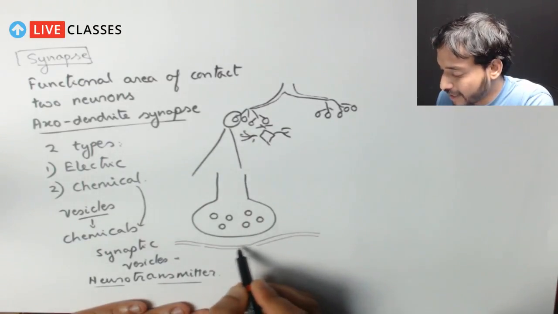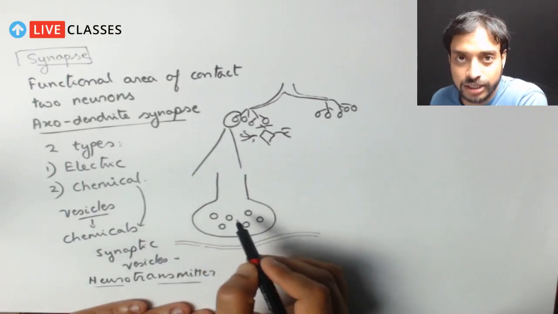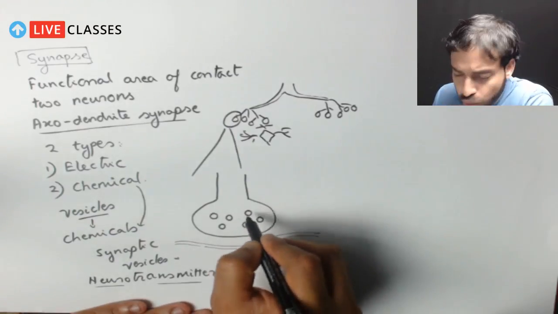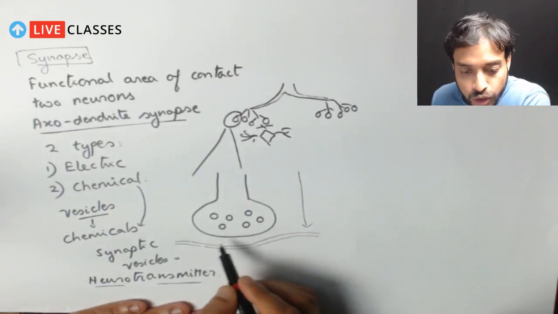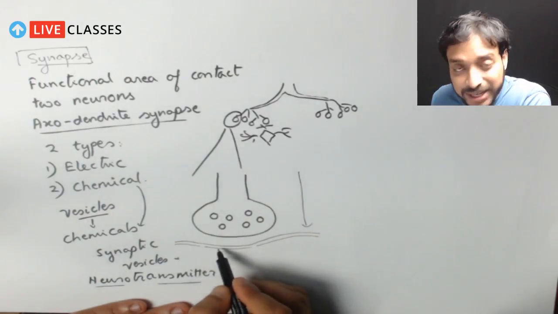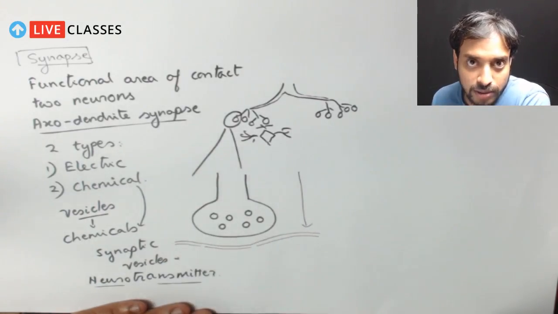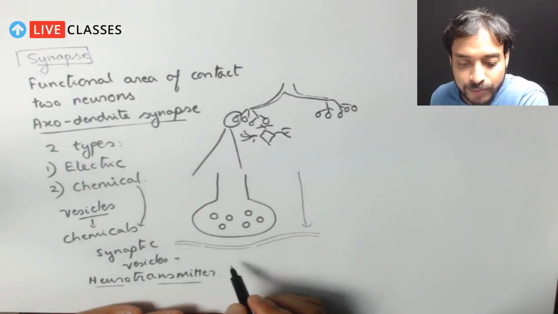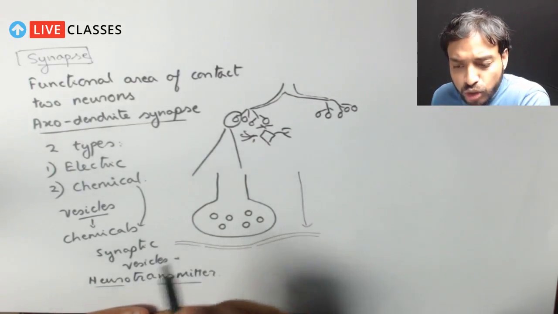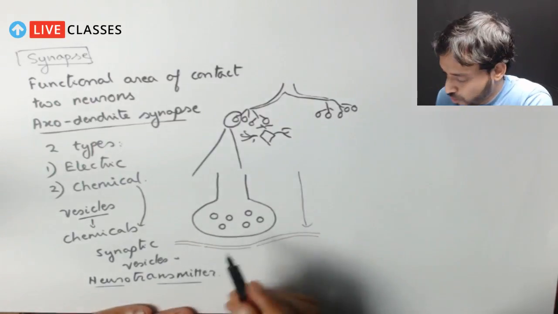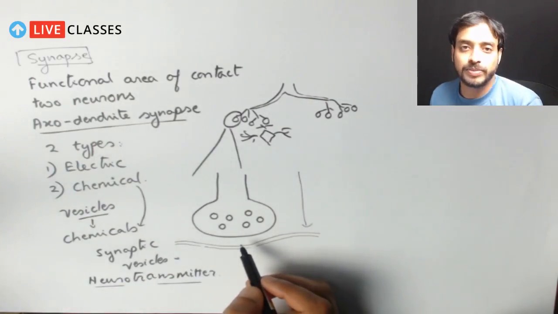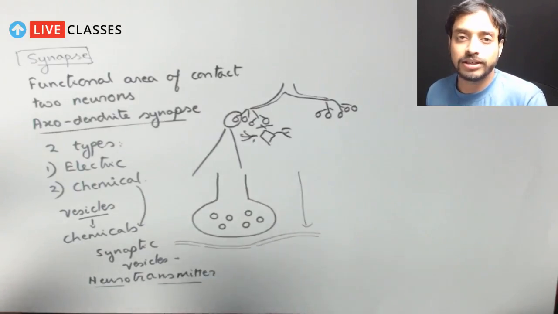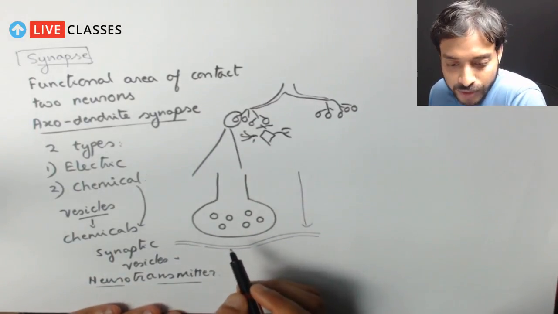So this is the ending of the previous neuron, this is the starting of the next neuron, correct? So the signal will be transmitted from this area to here. You remember this is the presynaptic membrane, okay? Also known as the presynaptic cleft. So this area is called the synaptic cleft from which the neurotransmitters will be transmitted. I'll talk about the transmission process in detail.